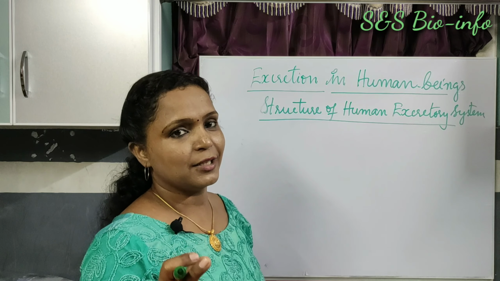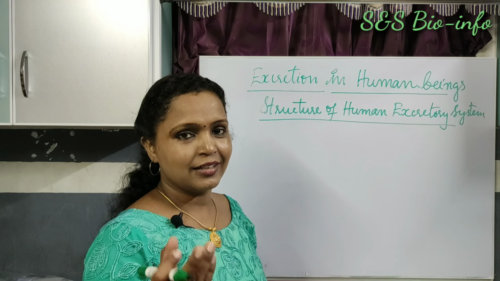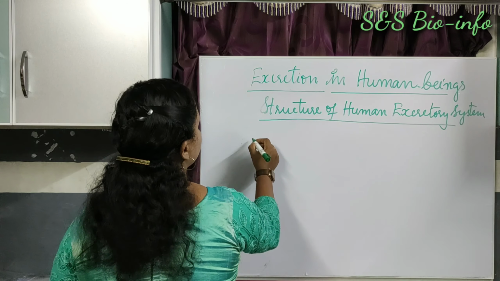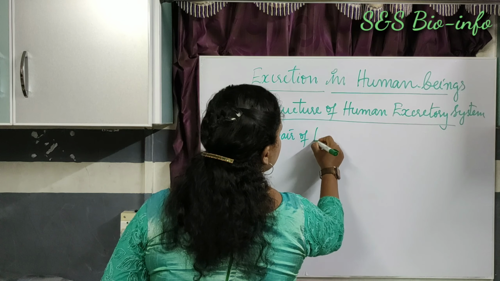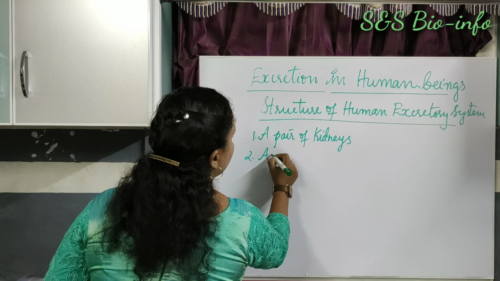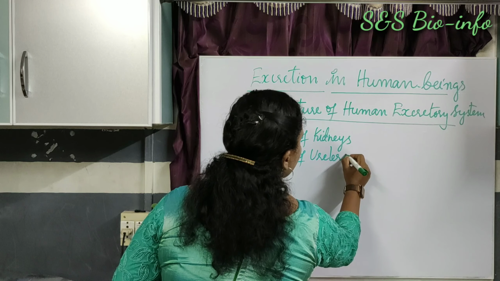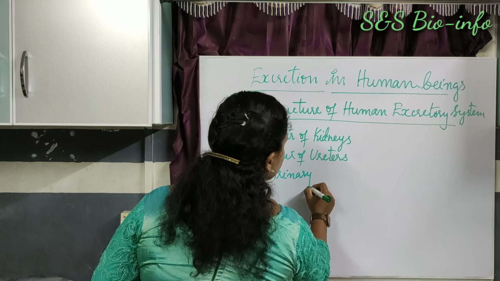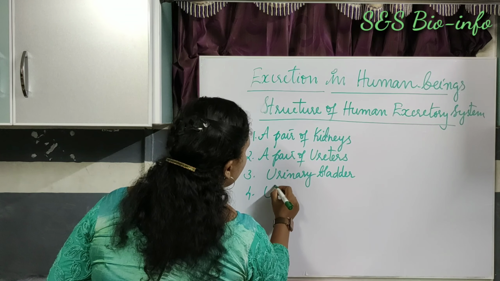The human excretory system consists of a pair of kidneys, a pair of ureters, a urinary bladder and a urethra. What are they? A pair of kidneys, a pair of ureters, urinary bladder and urethra.